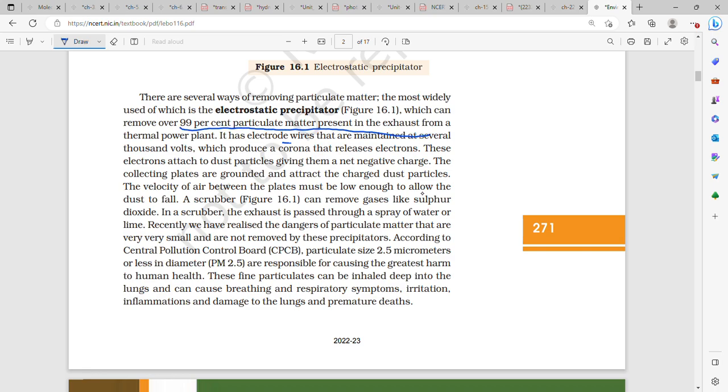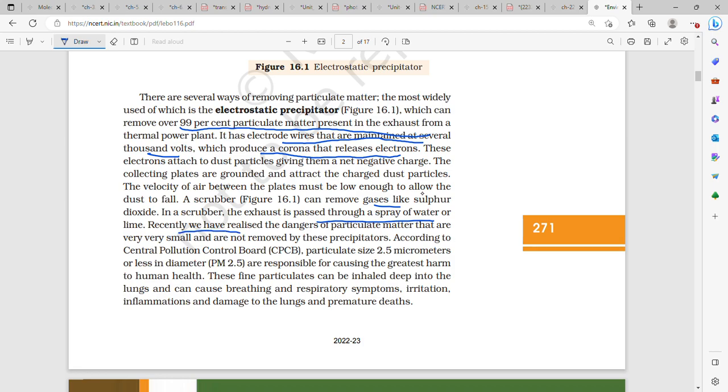It has electrode wires that are maintained at several thousand volts, and it produces a corona which releases electrons, and they attach to the dust particles and give them an overall negative charge, which are then attracted to the collection plates. The velocity should be low so that the dust particles can fall on the collection plates. Now the scrubber can remove gases like sulfur dioxide. Exhaust is passed through a spray of water and lime.